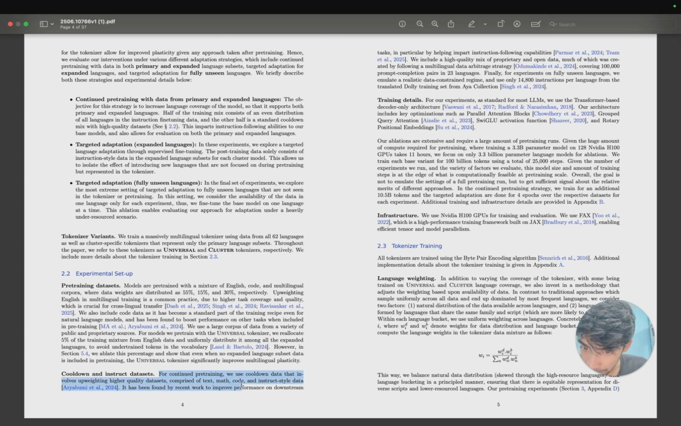Now, for continued pre-training, they use cooldown data, makes sense. Training details for the experiments are standard for most LLMs. We use a transformer decoder architecture, makes sense.